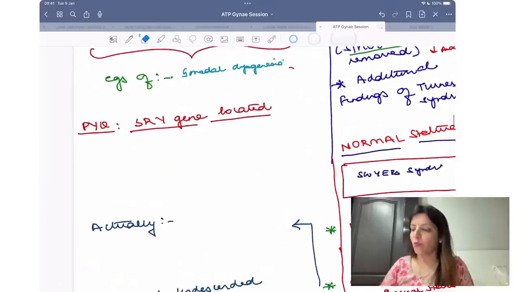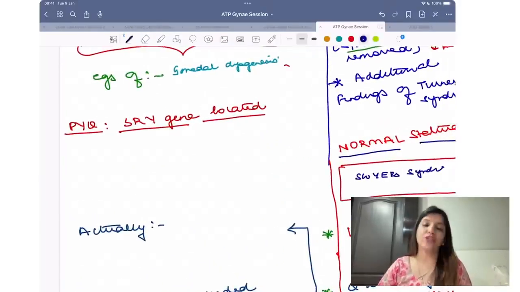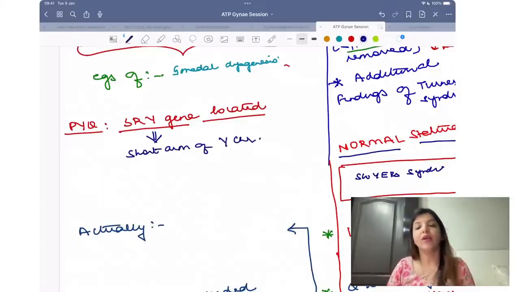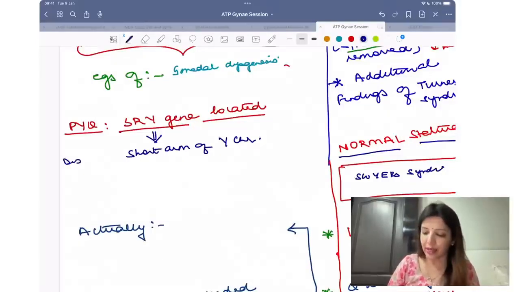Any confusions? No? Next very important question. SRY gene is located on. Where is SRY gene located? It is located on short arm of Y chromosome. Which end? Distal end.